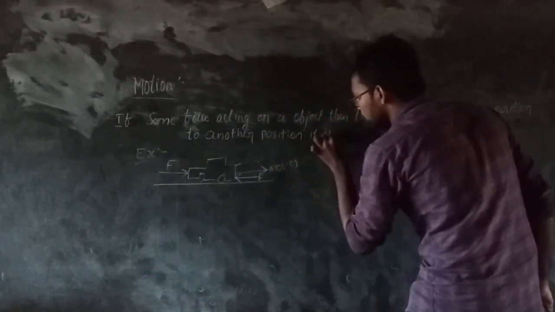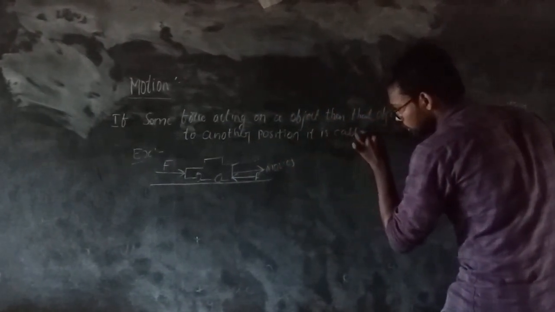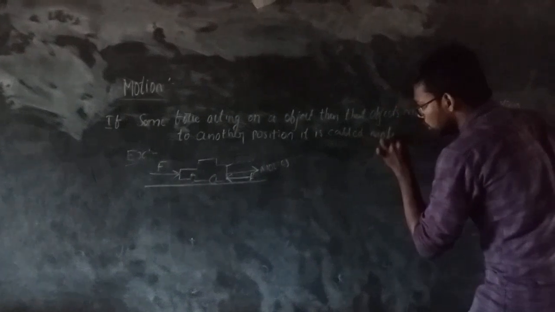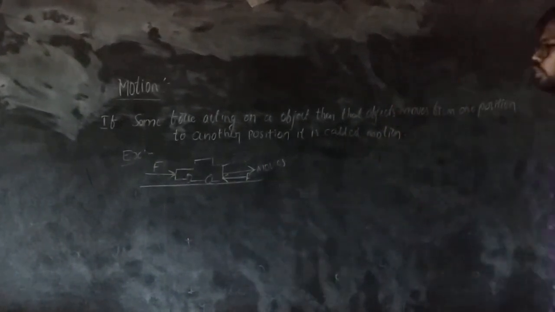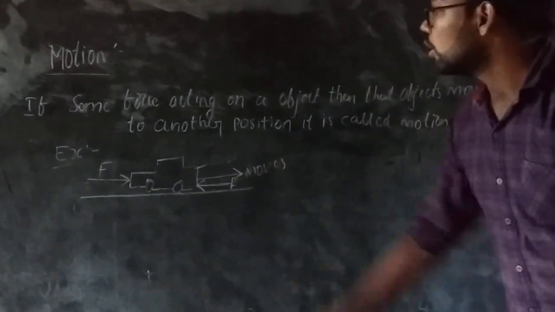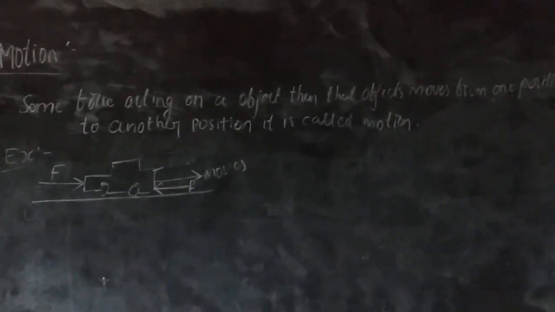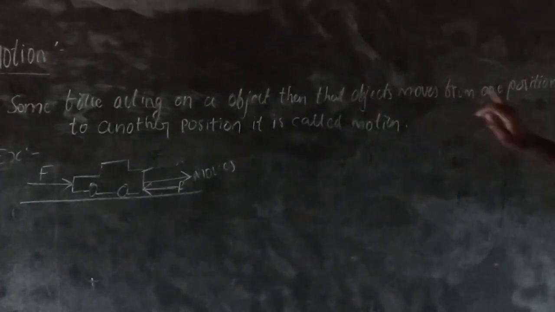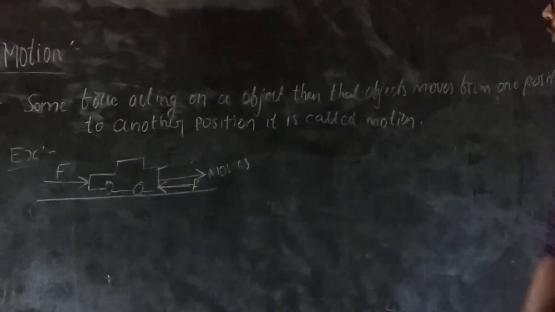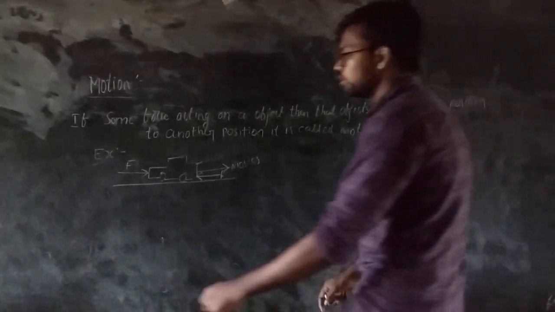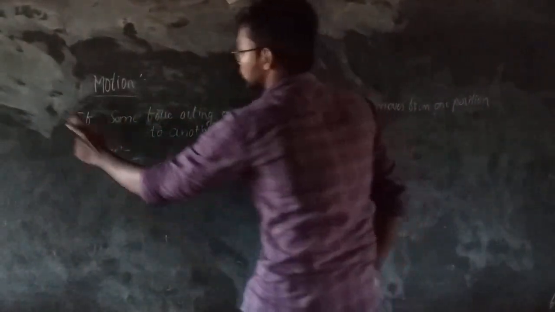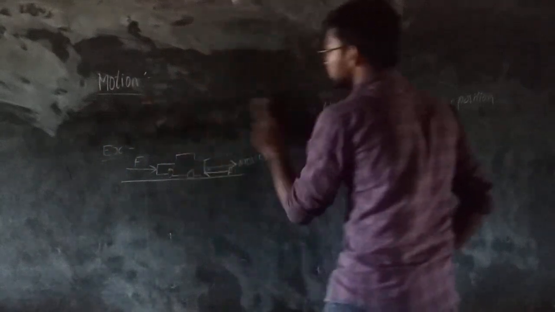It is called motion. The force acting on an object makes it move from one position to another position. This is the definition of motion.